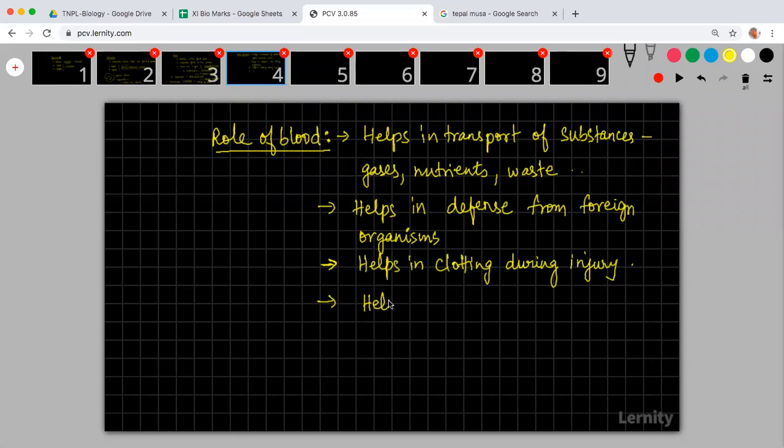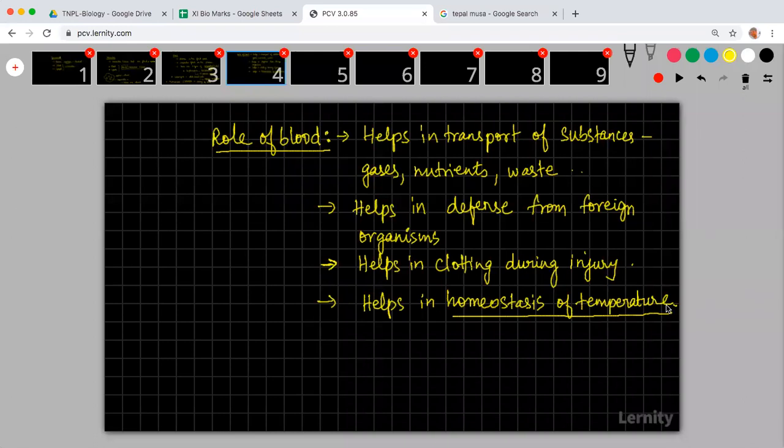It helps in homeostasis of temperature. What is the meaning of homeostasis? You have a constant inner body temperature.